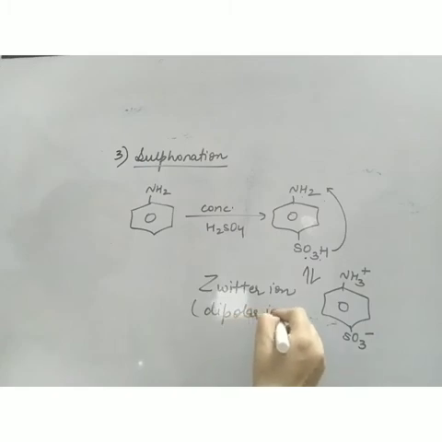Okay, now what is Zwitter ion? Zwitter ion is that structure which is having both acidic and basic group. So there is a formation of salt-like structure. Okay, these are also known as internal salts. So what is Zwitter ion? Zwitter ion is a molecule having both acidic and basic groups in a single molecule. So there is a formation of salt-like structure and that salt-like structure is known as Zwitter ion.